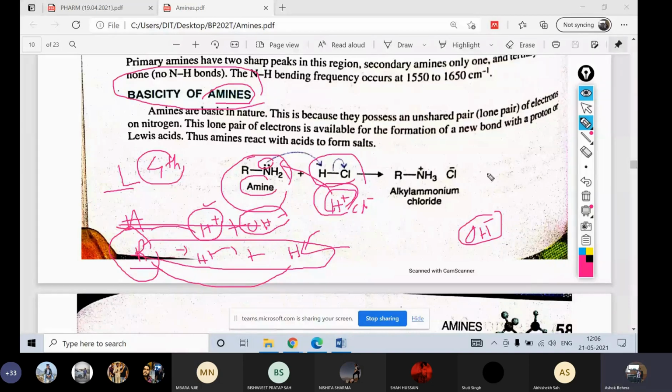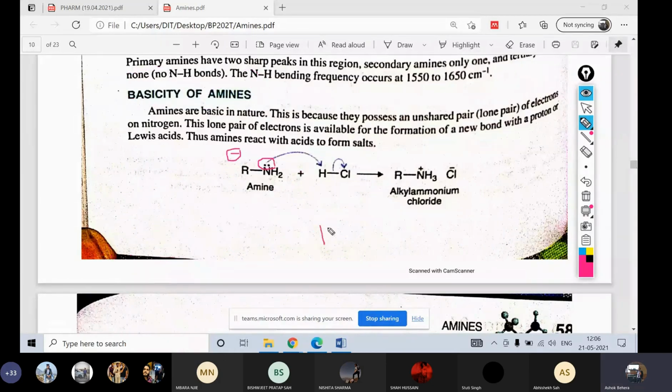Understand? Similarly, electrons are always negatively charged, so they are going to attract the positively charged. What is HCl? HCl is an acid because it will dissociate to H plus and Cl minus. So automatically this is going to attract this. That is why it is basic in nature, because it has the ability to accept a proton. Is it clear? I believe you now know why amines are basic.